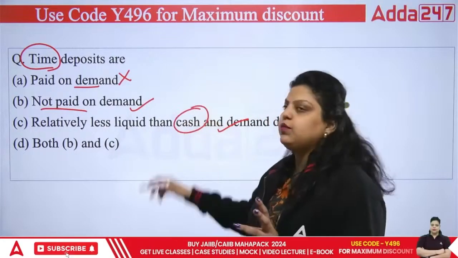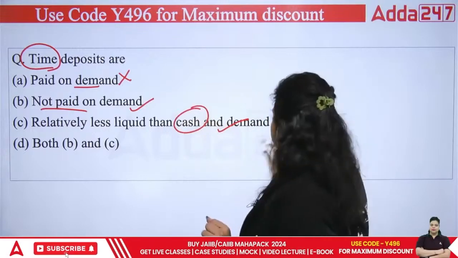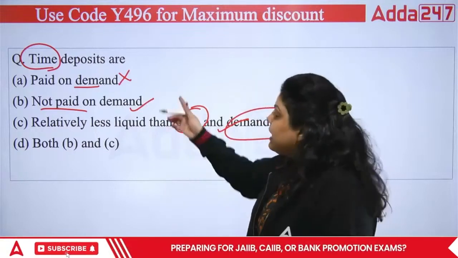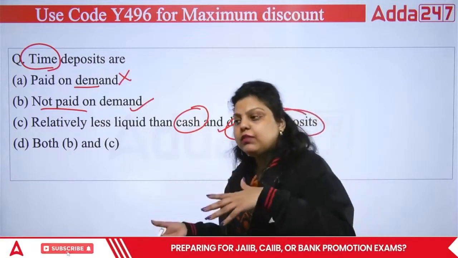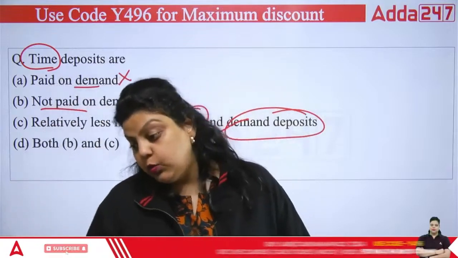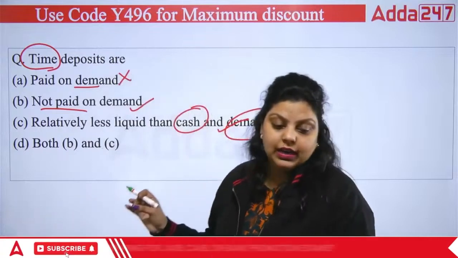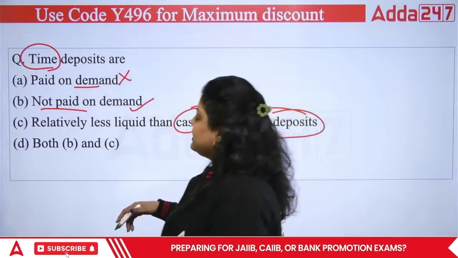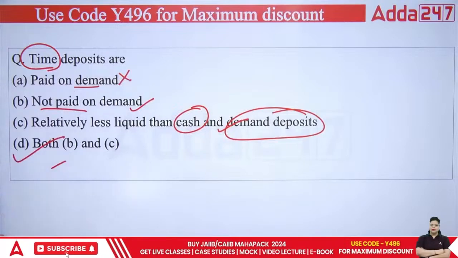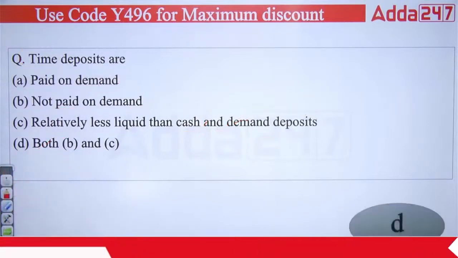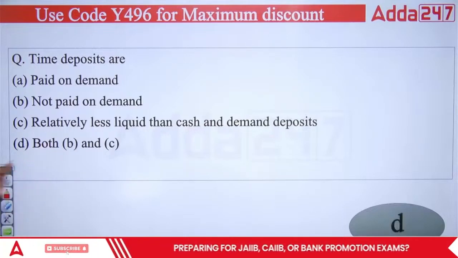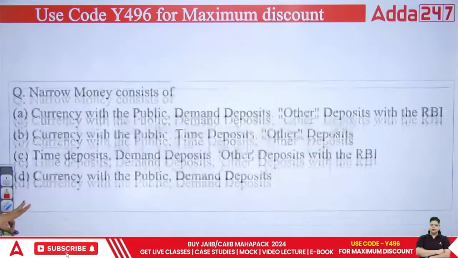The money you have in form of cash is the liquid form. The money you have in the demand deposit, it means CASA, that's also liquid in comparison to time deposit. Because whenever you want, you can withdraw that money. It can be used as cash whenever you want, the money you have deposited in the current account and savings account. It means right answer is D. So the time deposits are not paid on demand and they are less liquid relative to the cash and the demand deposits. Right answer is D. It's a simple question again.